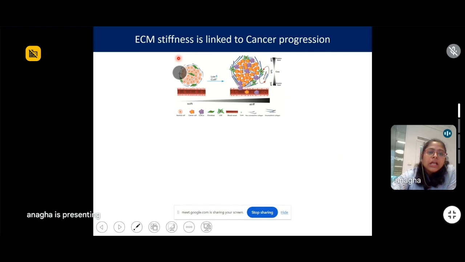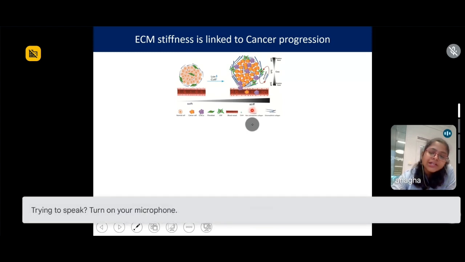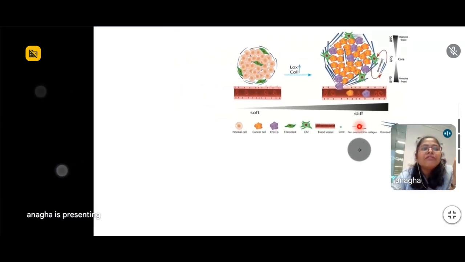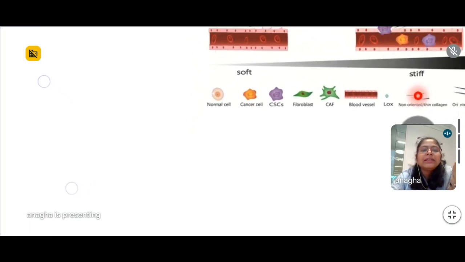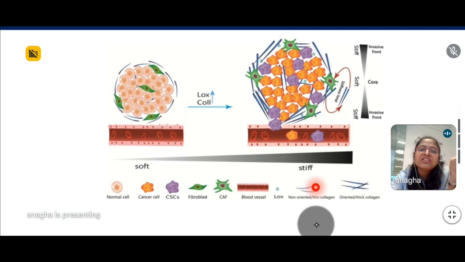Now, for a long time, people have been observing that the first diagnostic character of a cancer is that it forms a palpable tumor. That means you can physically feel that the stiffness of the tumor is different from the stiffness of normal tissue.